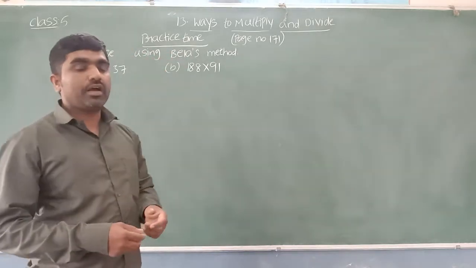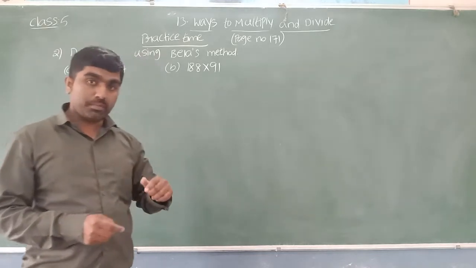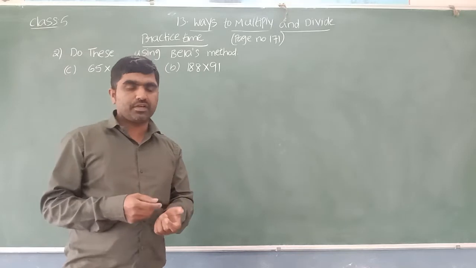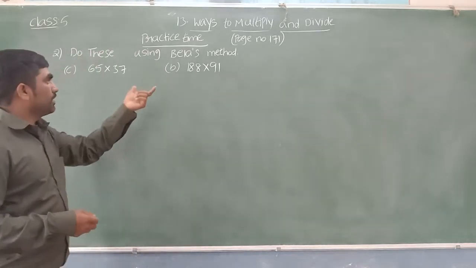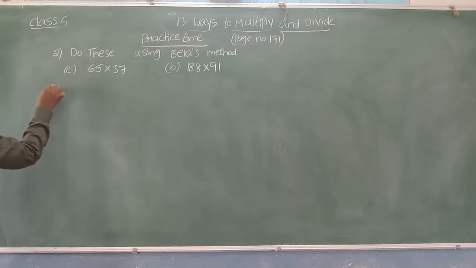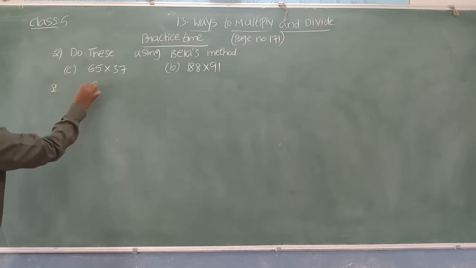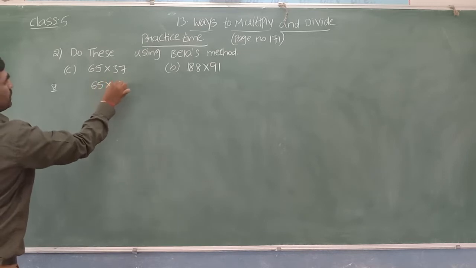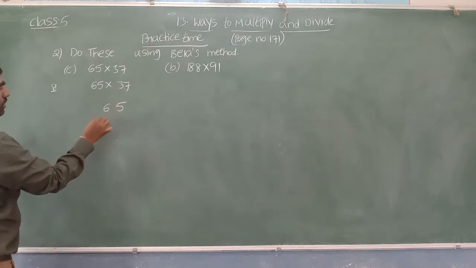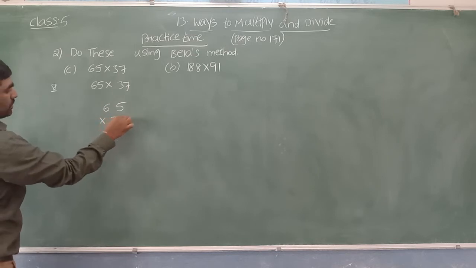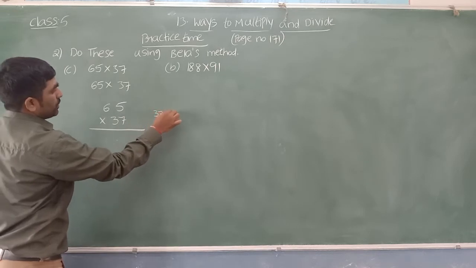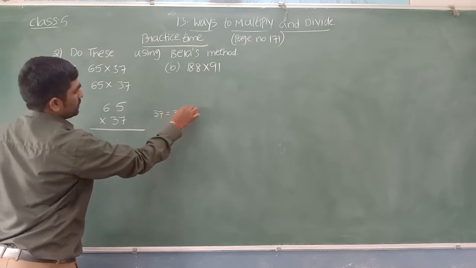Just now I explained how to multiply the numbers by using Bela method. Only the second number we are going to split. So based on that, let us do these two problems now. Let us see the first C bit solution. The given numbers are 65 into 37. To multiply these two numbers, 65 we need to multiply with 37. So the second number 37 is split into two parts, 30 plus 7.